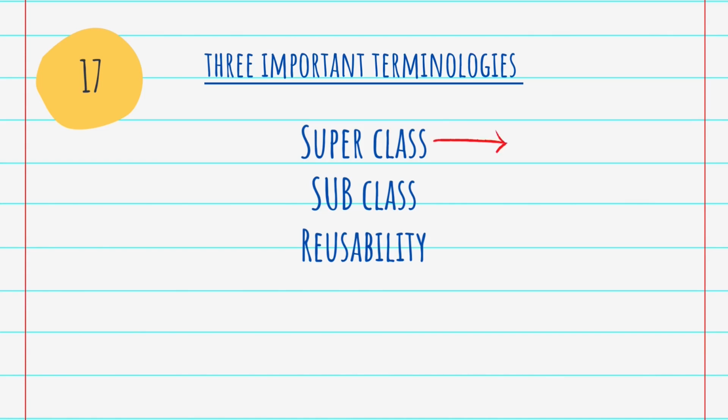Superclass is the class whose features are inherited, known as the superclass or base class, or we can say the parent class. Then subclass is the class that inherits the other class, known as the subclass, or derived class, extended class, or also we call it the child class. Okay, and reusability: when we want to create a new class and there is already a class that includes some of the code that we want, we can derive our new class from the existing class. By doing this, we are reusing the fields and methods of the existing class.